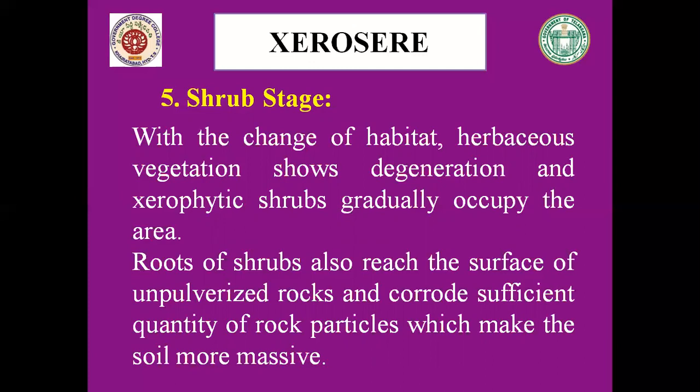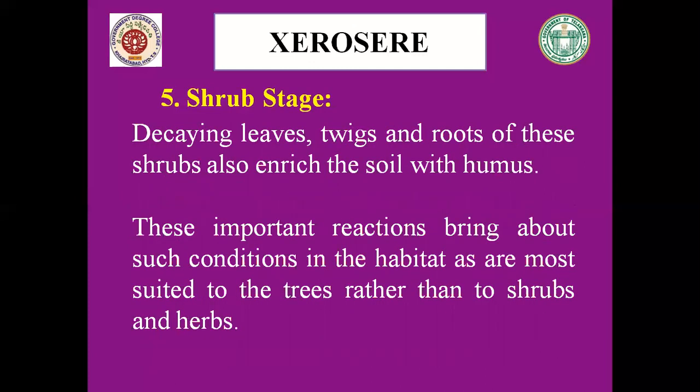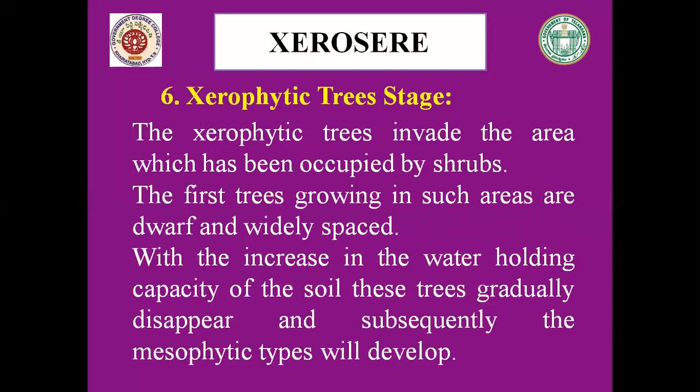Decaying leaves, twigs, and roots of these shrubs also enrich the soil with humus. These important reactions bring about such conditions in the habitat as are more suited to trees rather than to shrubs and herbs. So with this, the next sere stage is occupied by xerophytic tree condition.